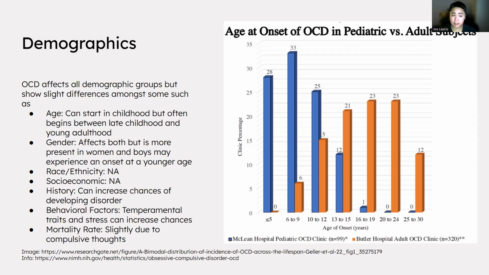There is a slight increase if there's a history of it. So if there's a history from descendants and ancestors before, then yes, there's a chance that one might develop OCD. Behavioral factors actually do play a key role in this, including temperamental traits, and stress can increase the chances of developing OCD. And mortality rate itself doesn't really increase due to having OCD. The only way that OCD can really play a factor is if they act on compulsive thoughts through self-harm.